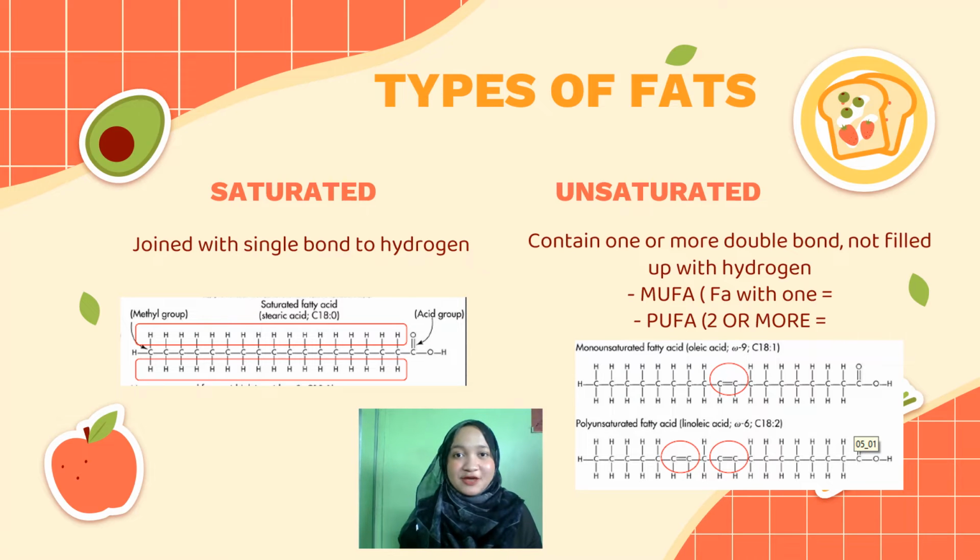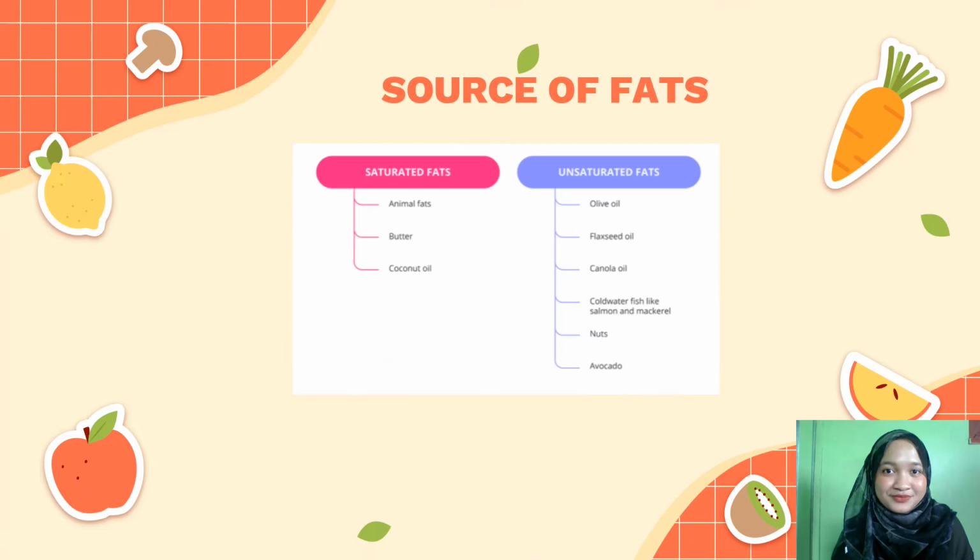There are 2 types of fat, which are saturated, joined with single bonds to hydrogens, and unsaturated, that contain one or more double bonds. So there are PUFA and MUFA. MUFA is monounsaturated, consisting of one double bond, and polyunsaturated, which is PUFA, consists of 2 or more double bonds. As you can see in this picture, it is about the sources of fats.